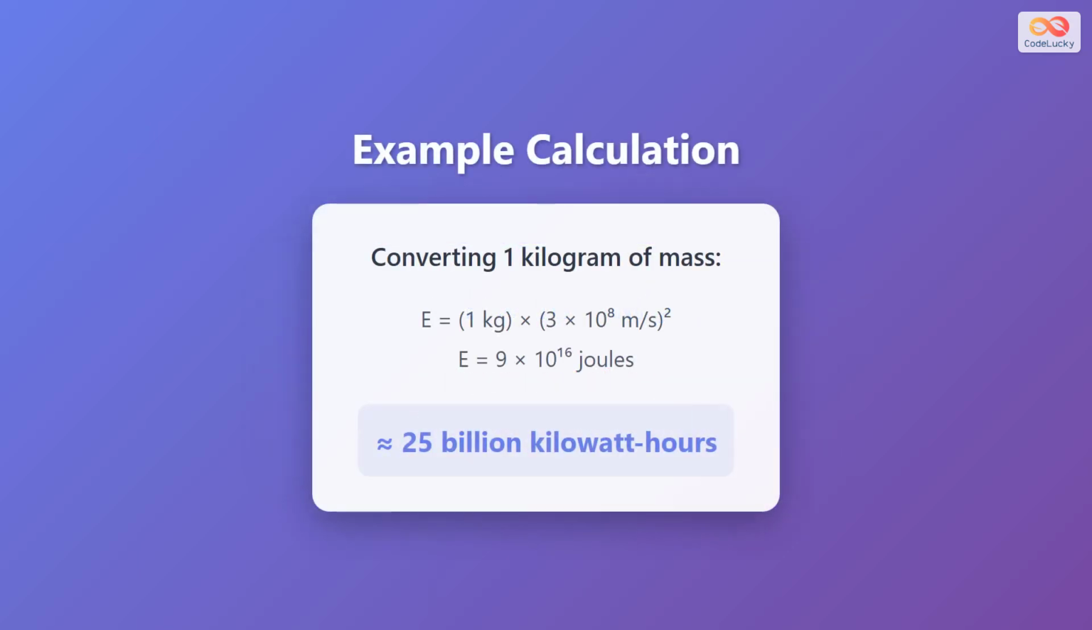Let's look at a concrete example to understand the scale we're talking about. If we could convert just 1 kilogram of mass completely into energy, we would get 9 times 10 to the power of 16 joules. To put this in perspective, that's approximately 25 billion kilowatt-hours of energy. This is more energy than a typical power plant generates in several years, from just 1 kilogram of matter. This demonstrates the incredible energy density locked inside ordinary matter.